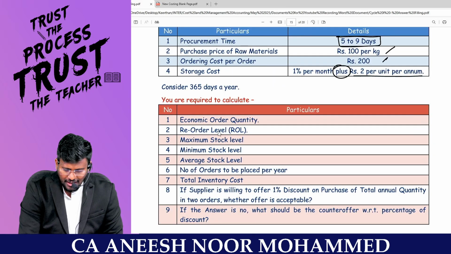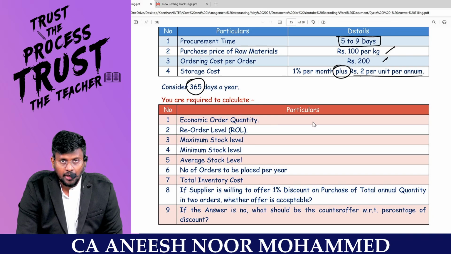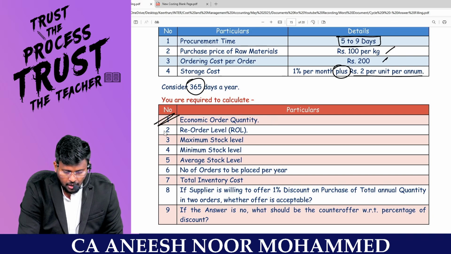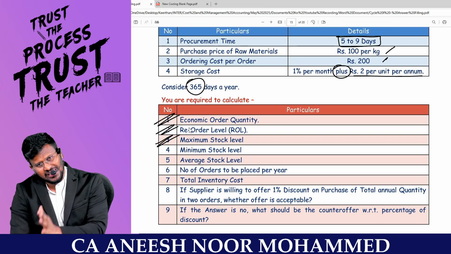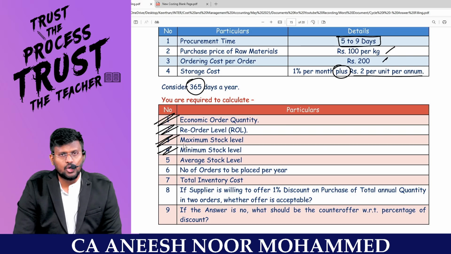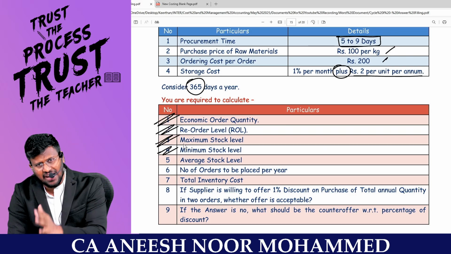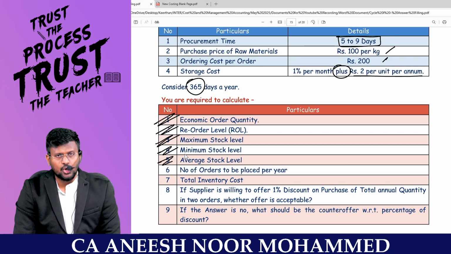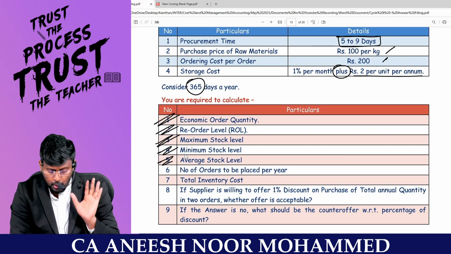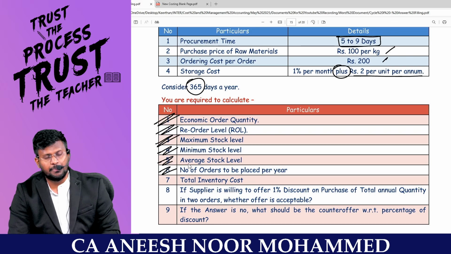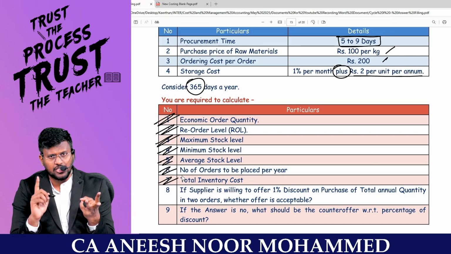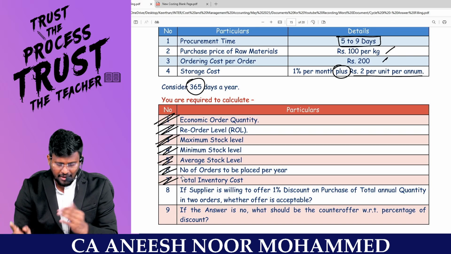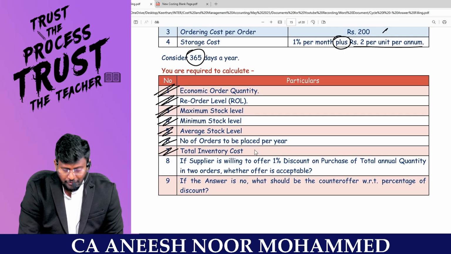What are the requirements? Consider 360 days in a year. EOQ, root of 2AB divided by C. Reorder level, maximum consumption into maximum lead time. Maximum stock level, reorder level plus EOQ minus minimum consumption into minimum lead time. Minimum stock level, reorder level minus average consumption into average lead time. Average stock level, maximum plus minimum divided by 2. Normally we will use that formula. Number of orders to be placed per year, annual demand divided by EOQ. Total inventory cost, purchase price plus carrying cost plus ordering cost. You have to calculate that in both ways.